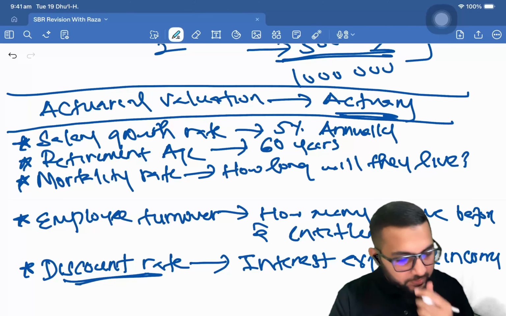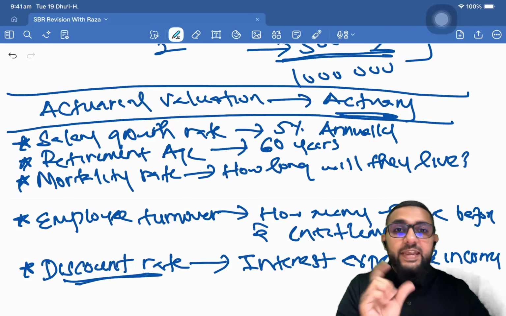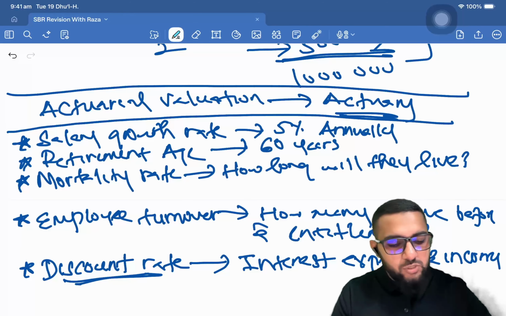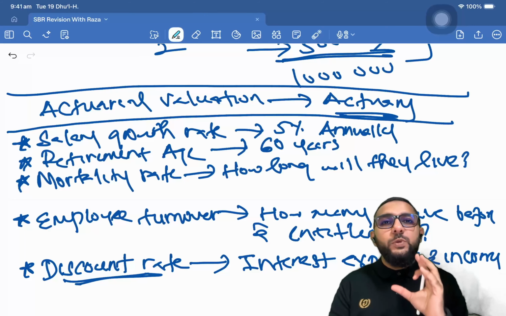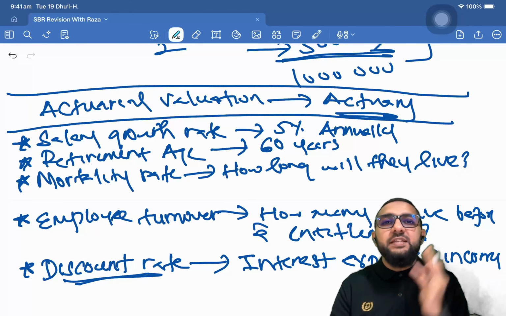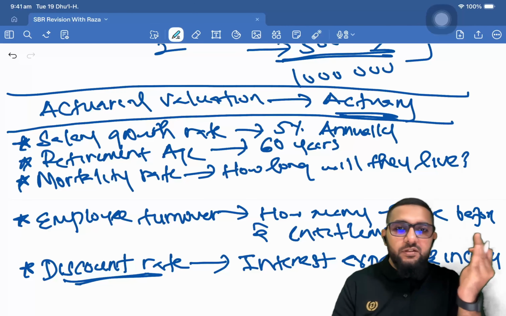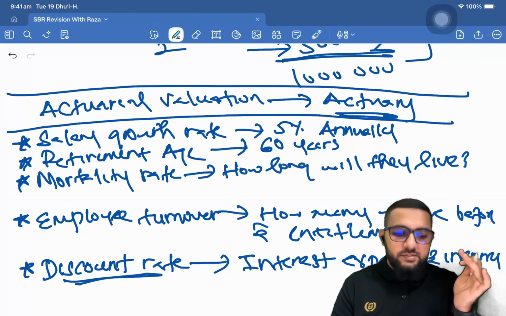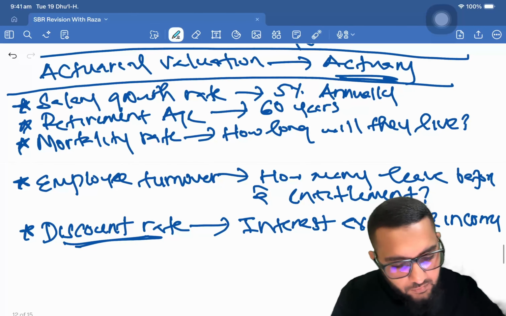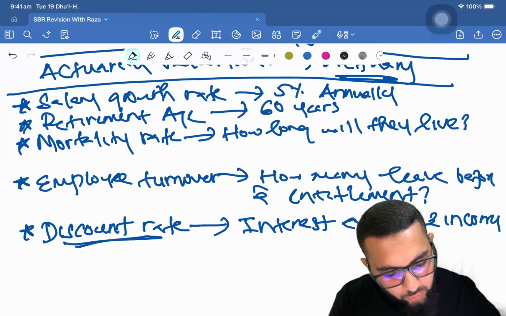Right, so these are some of the factors that the actuaries would consider in making the actuarial assumptions. Okay, and based on that, the actuary will keep changing the estimates every year, and because the estimate keeps changing every year, there will be changes in the obligation and the assets. Okay, right. So there are two components here.